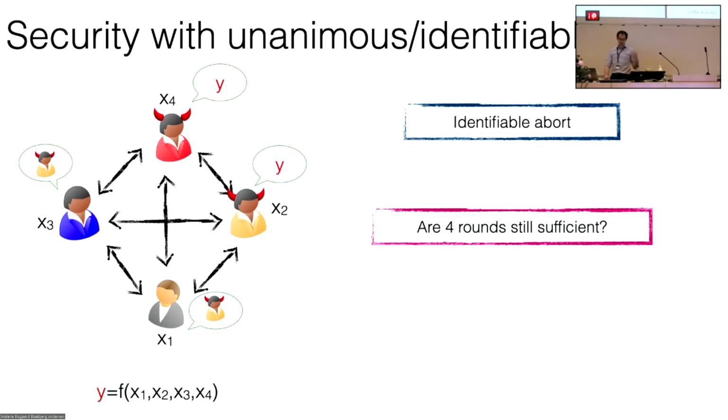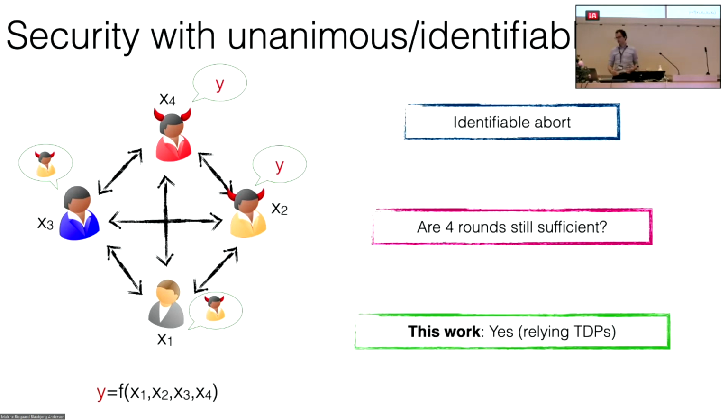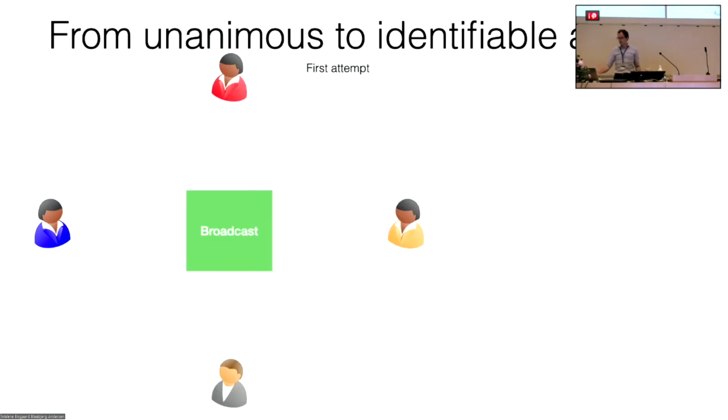The natural question is whether we now need more than 4 rounds. In this work, we show that no, actually 4 rounds is everything we need, relying on trapdoor permutations.